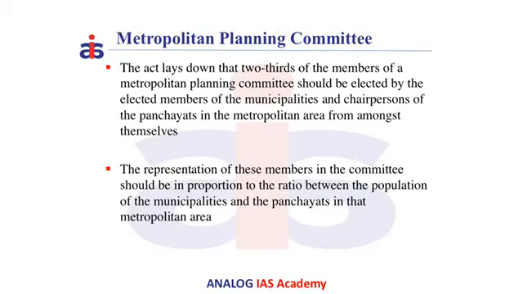For every metropolitan area, there shall be a Metropolitan Planning Committee which shall do the duties as per the District Planning Committee which was discussed earlier. The composition and the other functions that are to be carried out are similar to that as determined by the state legislature for the Metropolitan Planning Committee, and this act specifically lays down that about 2/3 of the members of the MPC should be elected by the elected members of the municipalities and chairpersons of the panchayats.